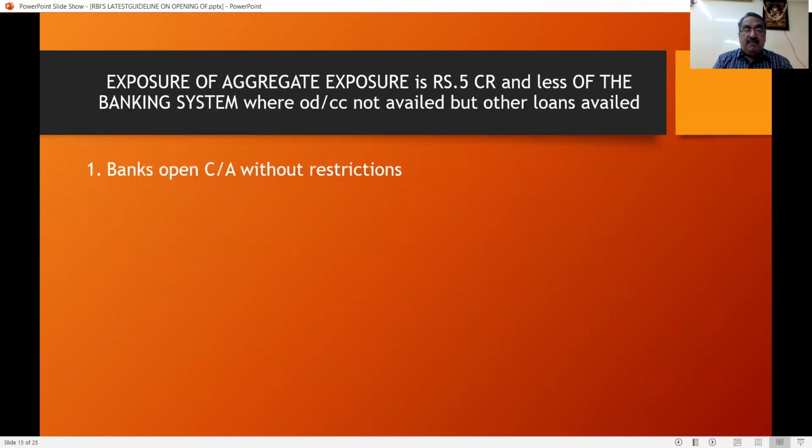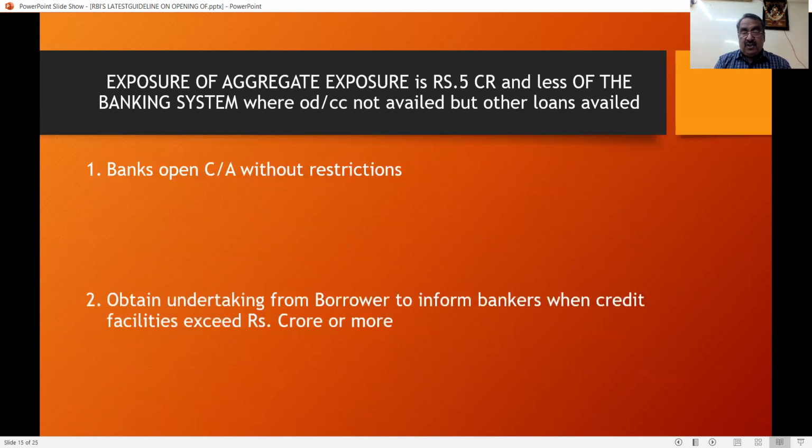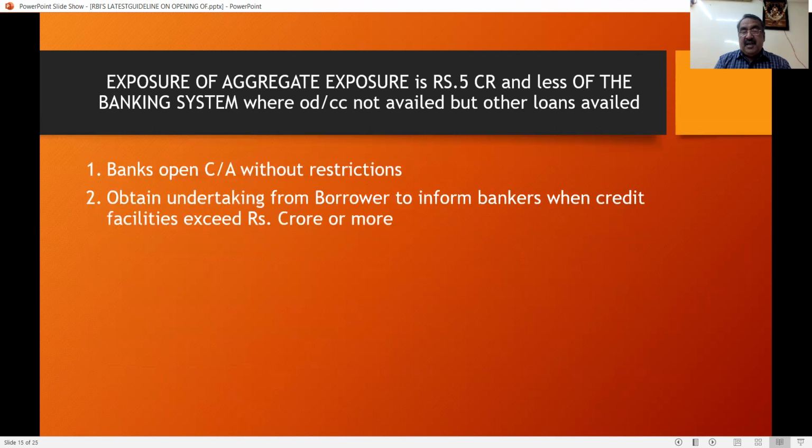The other item is banks with exposure of an aggregate of 5 crores and less than 5 crores. What are the restrictions? Any bank can open the current account without restrictions and obtain an undertaking from the borrower to inform the bankers when the credit facilities exceed 5 crores. So it is very, very simple. OD and CC avoid. Less than 5 crores, any bank can open.